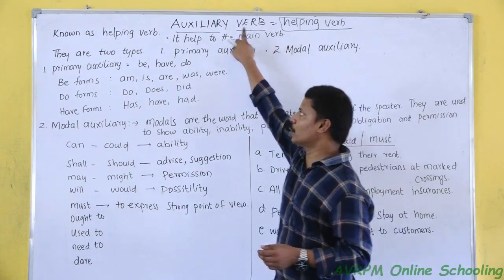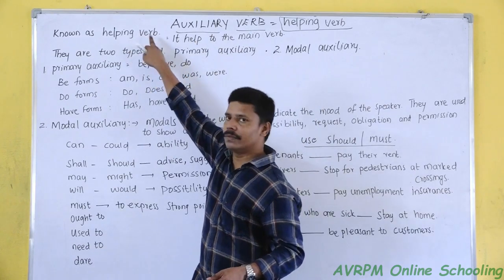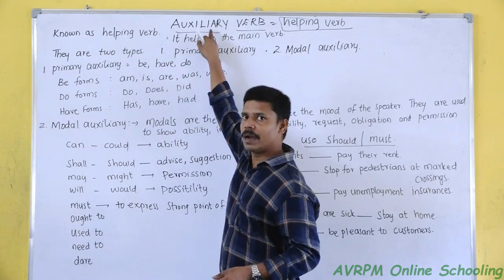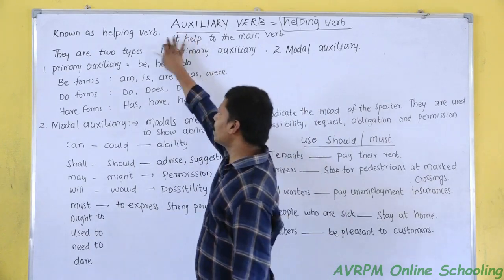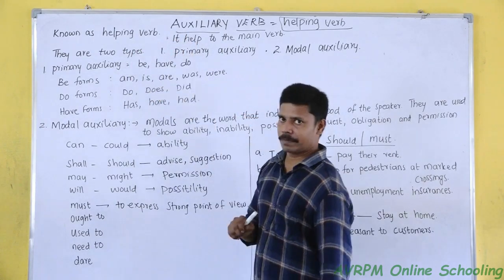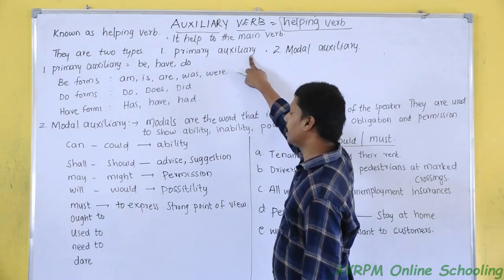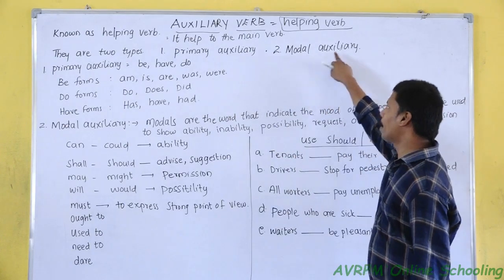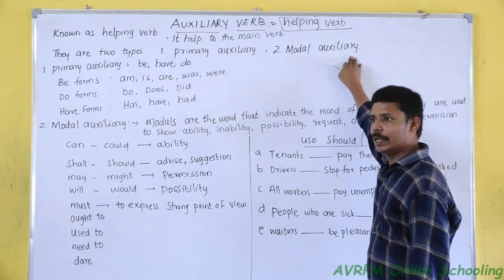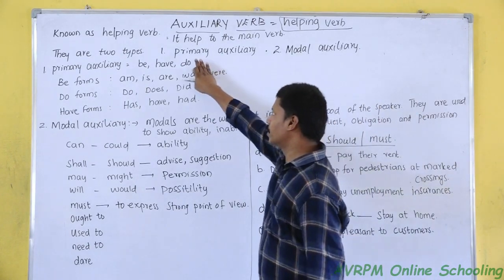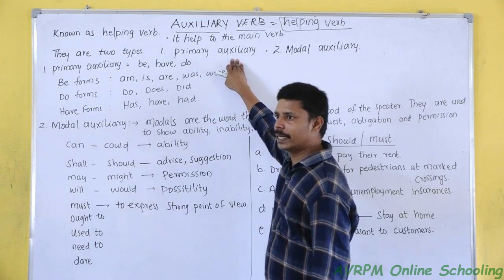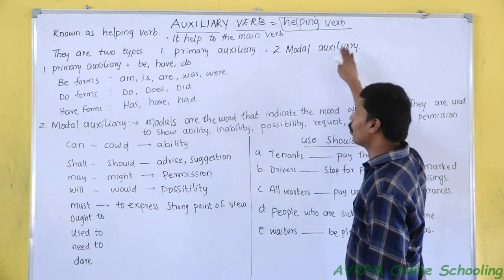So auxiliary verb and helping verb are the same. There are two types of helping verbs. First one is primary auxiliary and second one is modal auxiliary.